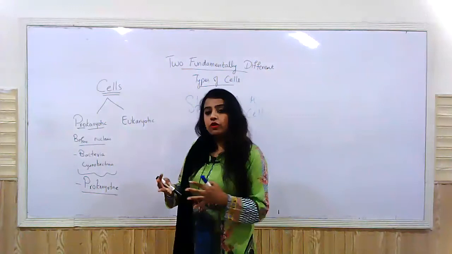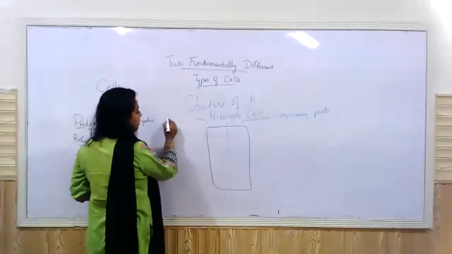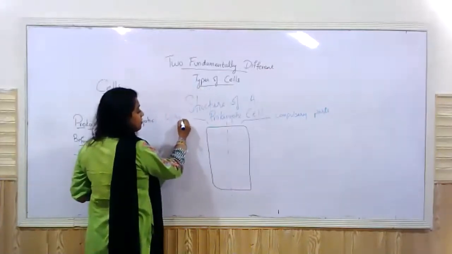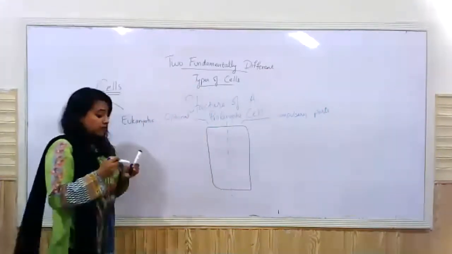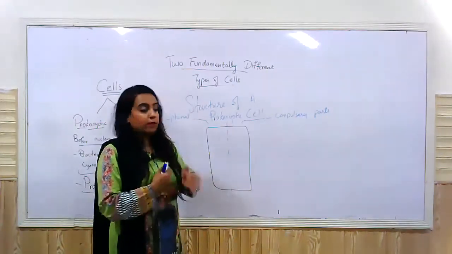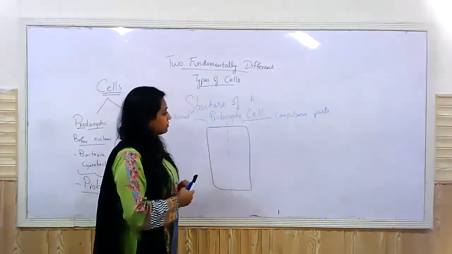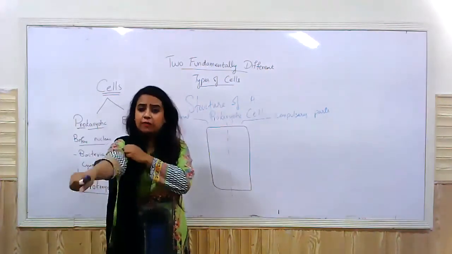Compulsory organs or parts. I'm not calling them organelles because prokaryotic cells do not have organelles, right? And here are the optional ones that may be present in some organisms, and they might be absent in others depending upon their function, depending upon their mode of life, depending upon how they live, right? So, starting with the compulsory parts first.